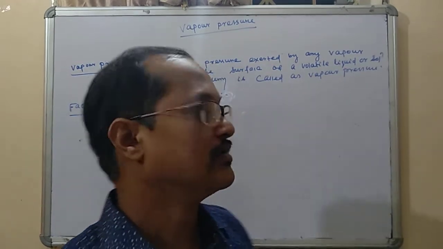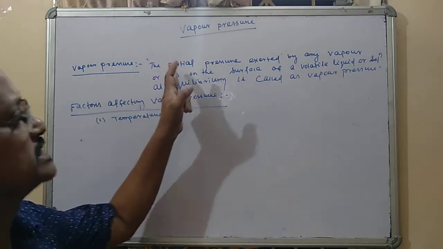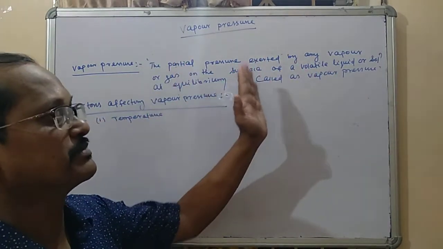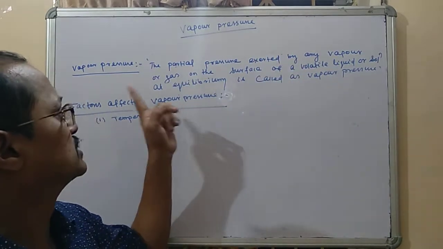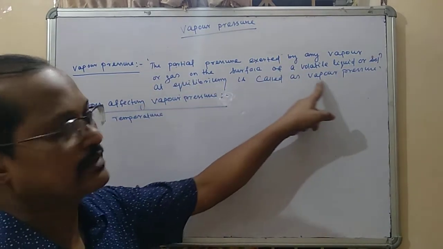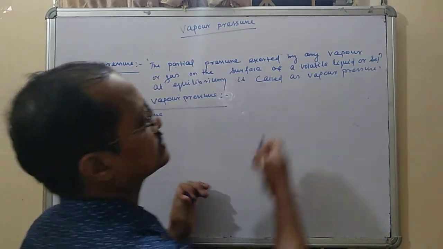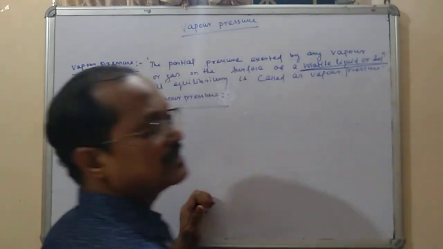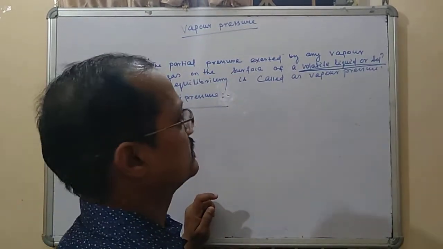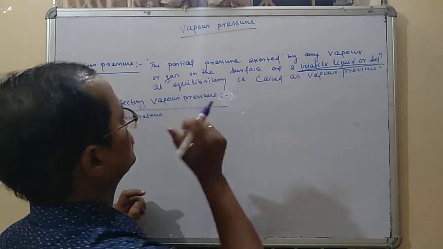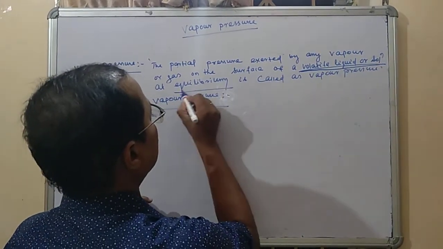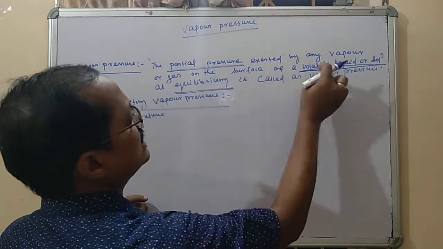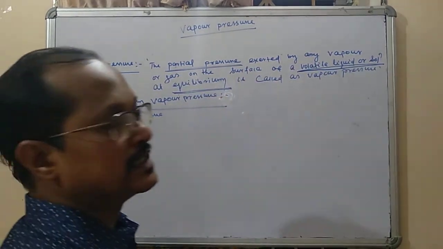Did you understand? Okay, so right now: the partial pressure exerted by any vapor or gas on the surface of a volatile liquid or solution at equilibrium is called vapor pressure. Volatile liquid or solution, keep in memory, only these have the capacity to form the vapor at that state, and at equilibrium, and the partial pressure. These three things you just coordinate to form the definition.